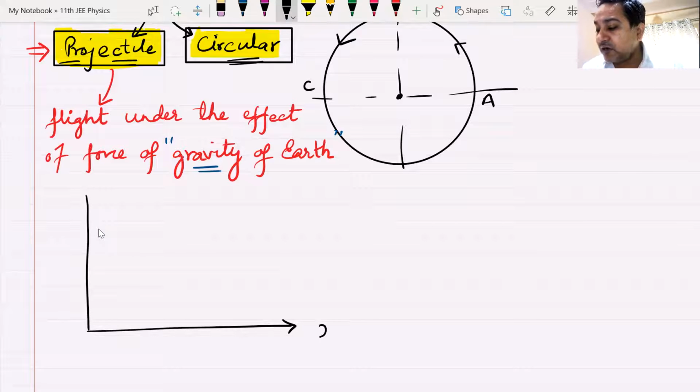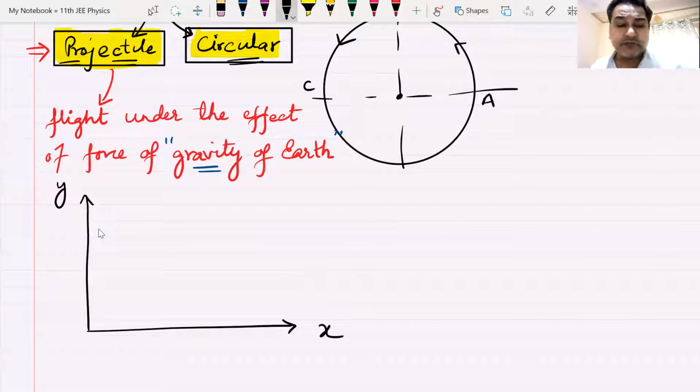Let me call this the ground, X, and Y the height above ground. In the first chapter, I was throwing the ball up, it was coming down, a straight line. Now I'm not going to do that. I'm going to throw the ball in a different way.